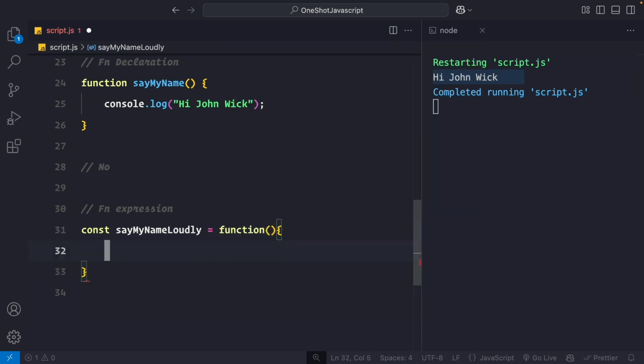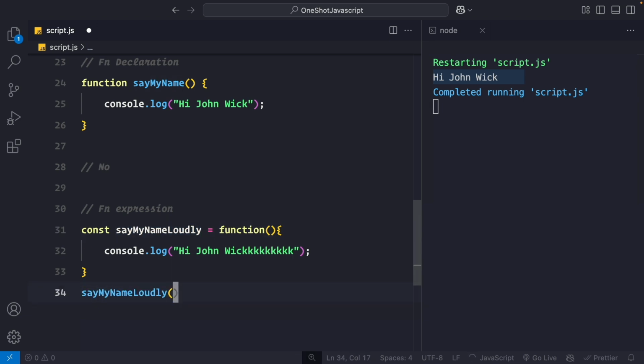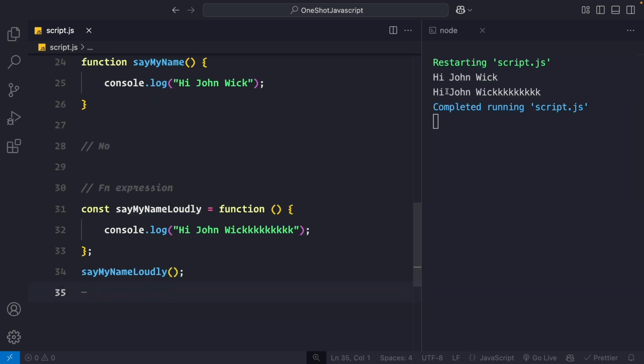That's it. So we have a variable that has a function assigned to it, and it becomes a function expression. Here I can again say, hey John Wick, something like this. If I execute say my name again here, say my name loudly like this, of course I will get the output, hi John Wick.